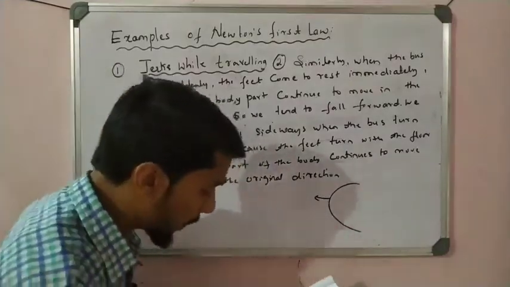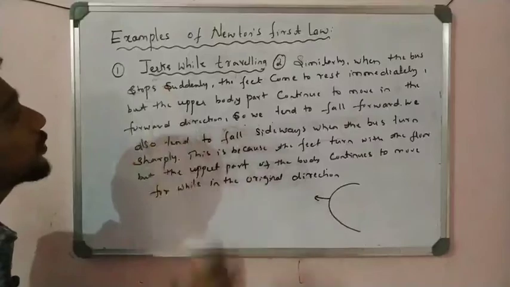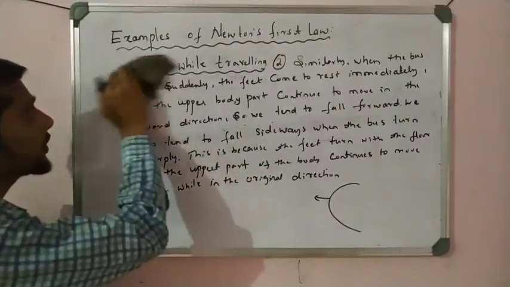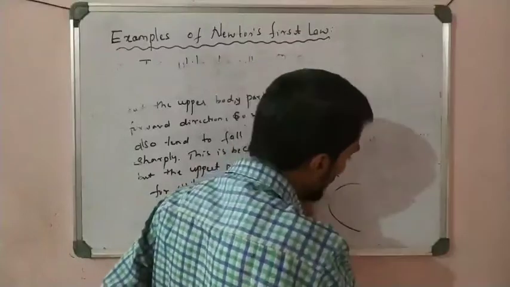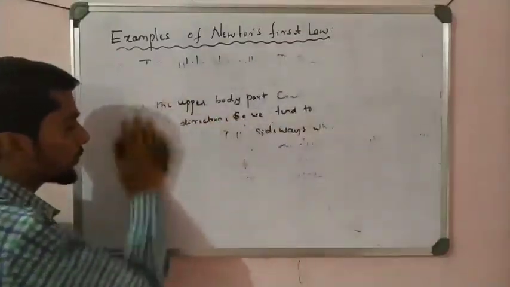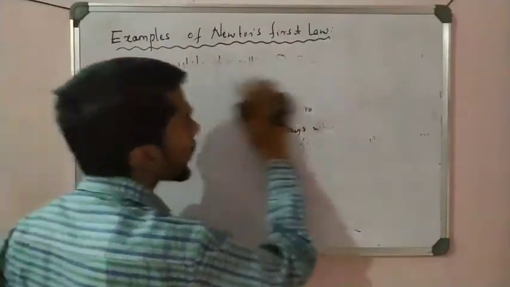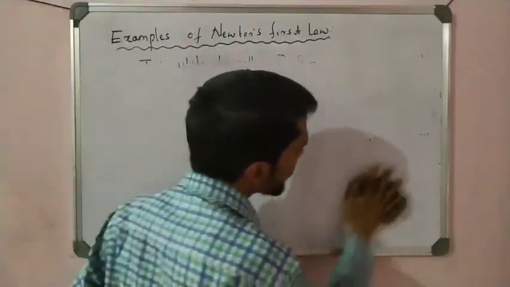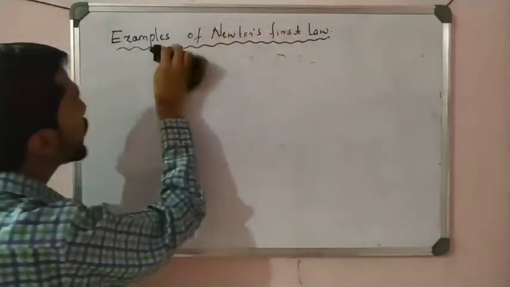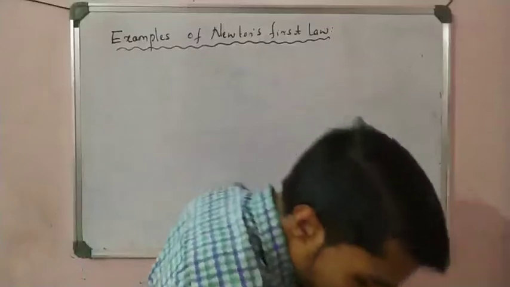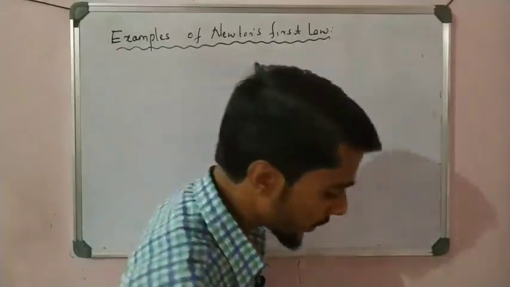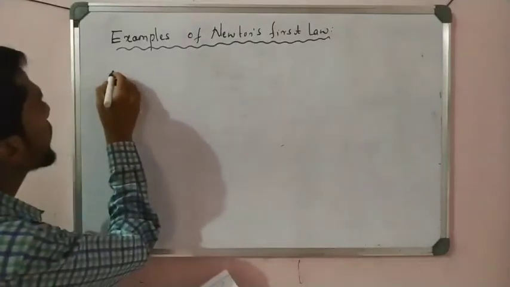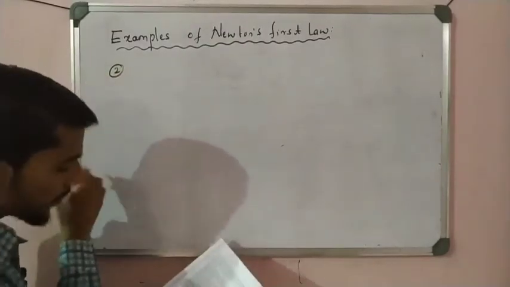Okay, that is finished, students. Now take another example, example 2. In this example we take three concepts: moving backward, moving forward, and moving sideways. Next, example number two, I take the card